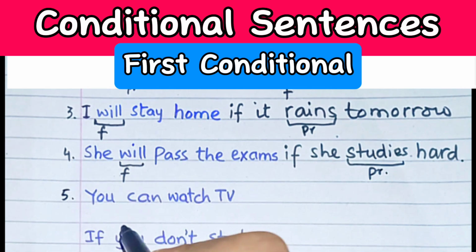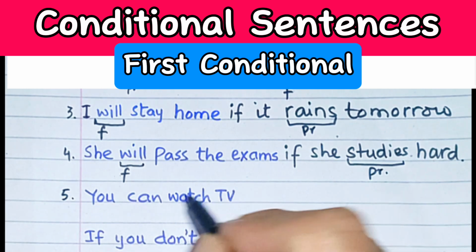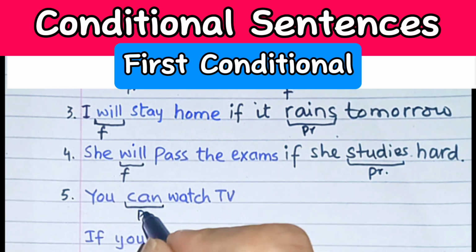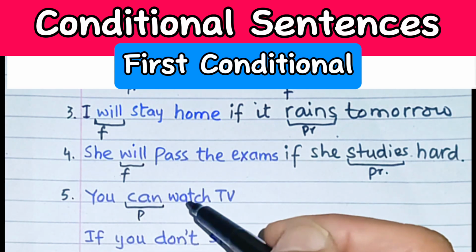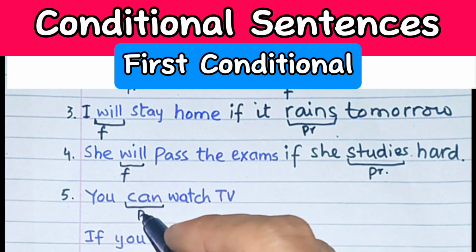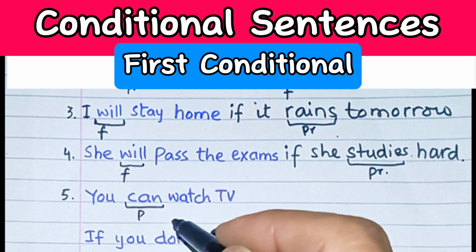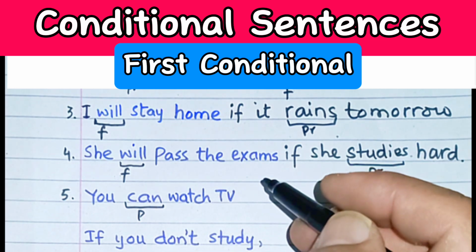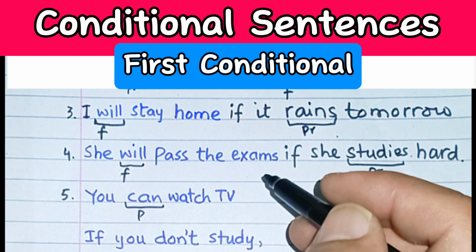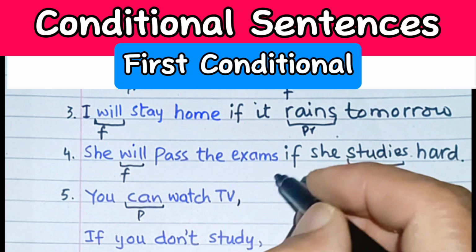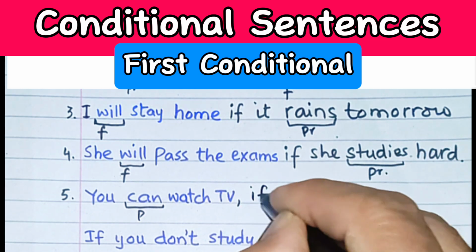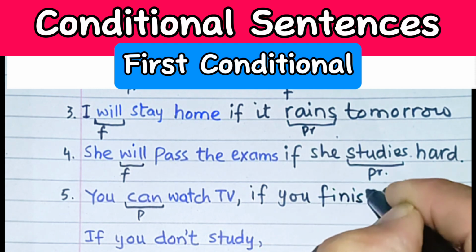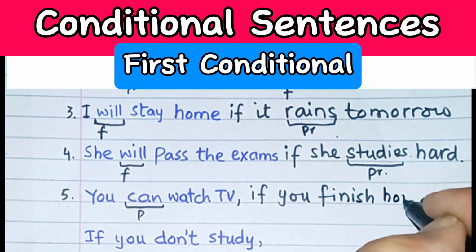Now look at sentence number five. You can watch TV. Again, the main clause is in the beginning. You can watch TV if you finish your homework.